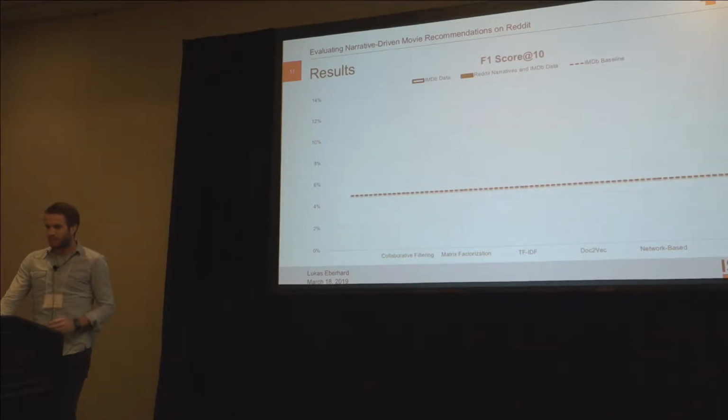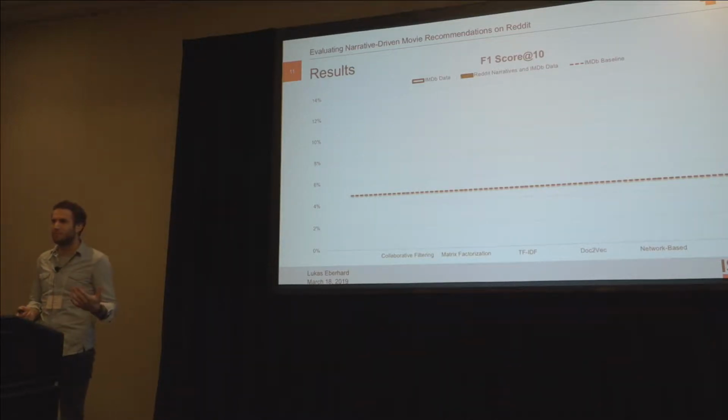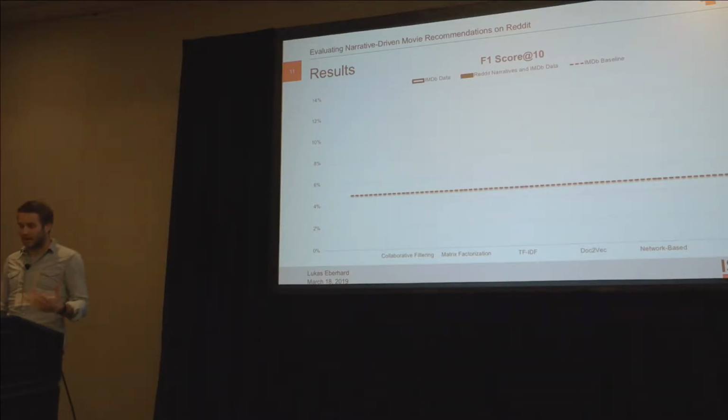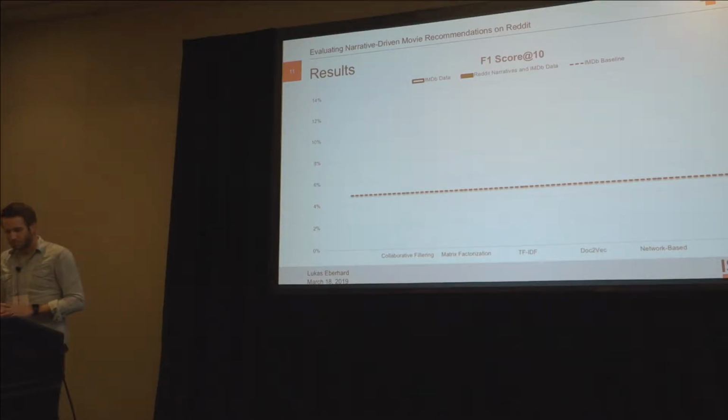So for time reasons, I just show you the F1 score results at list length 10. This line here is our baseline, our IMDb baseline, meaning that this is the performance of the very simple and default IMDb recommendations, as we have seen in the example before, the 12 recommendations for The Dark Knight Rises movie.